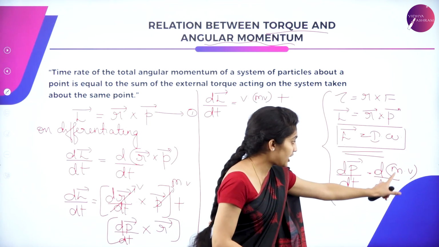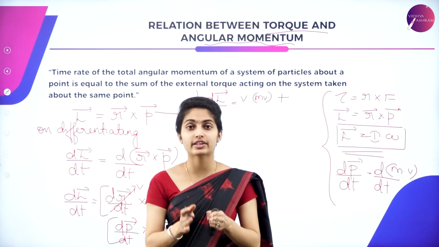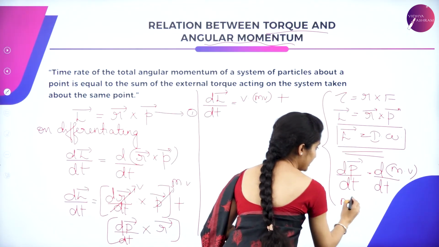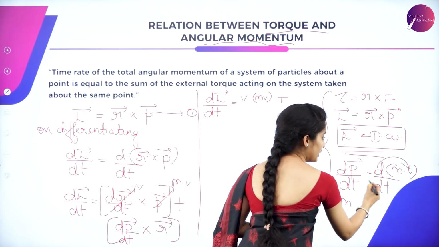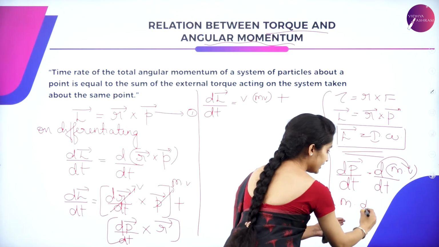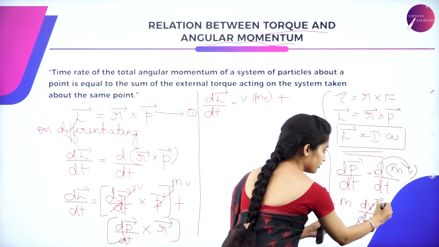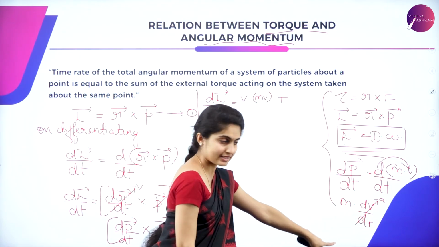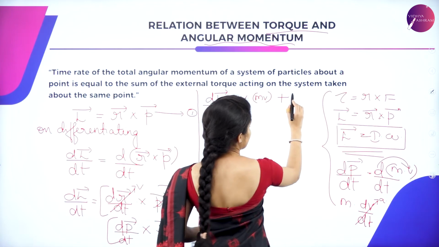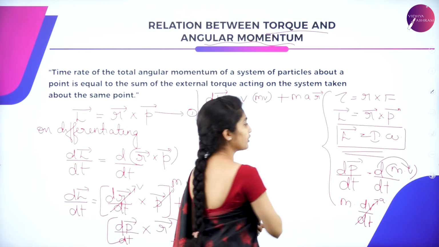This is change in mass as well as velocity. I have already clearly told you there is no change in mass. Mass is constant. So it becomes m into dv by dt, which is m into dv by dt. Change in velocity with respect to time is nothing but acceleration. So we have m into a, which can be given as m into a into r vector.